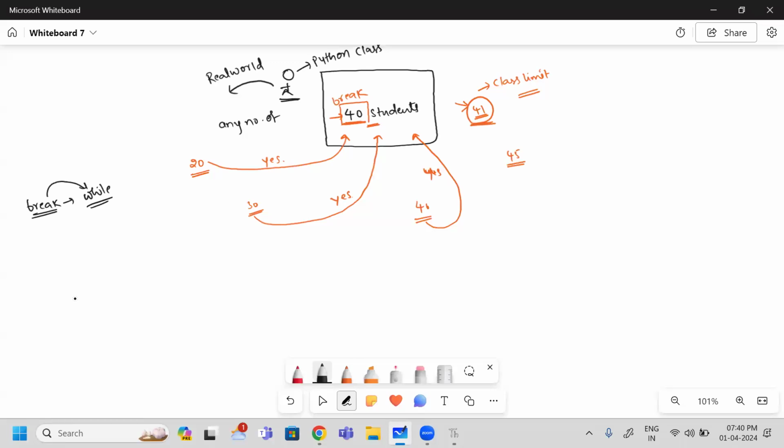One minute, please. When break is encountered, immediately I am going to terminate the while loop. Let us see how I am going to do it. The same program I am writing. What is the example I said? For that I am writing the program. Initially, I need to know how many students are willing to attend my class. So n is the value. Is this n fixed or will it vary?